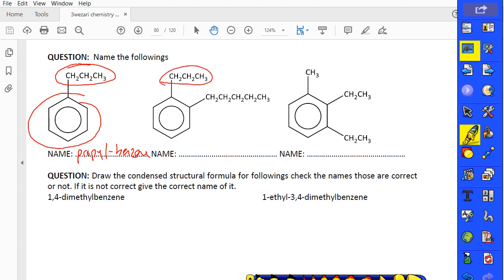But in here, 2 different alkyl groups are there. The body is benzene, so you can write first carbon, second carbon. On the first carbon, we have propyl. On the third carbon, 1, 2, 3, 4, 5, pentene. Propyl, pentene. Both of them start with P. Where can we start? Which comes first alphabetically? Alphabetically, they have the same first letter. So if they have the same first letter, you check the second letter. It's pentene, then propyl.